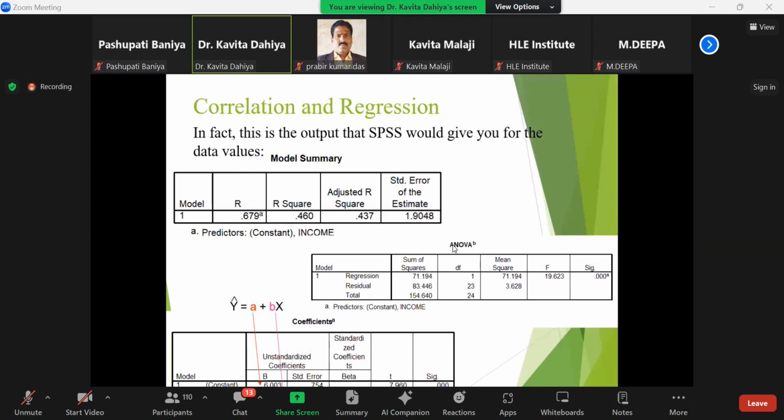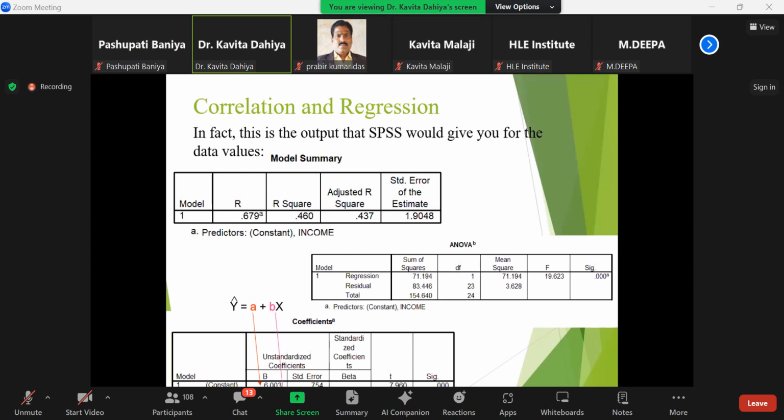This ANOVA table represents the degrees of freedom as well as the mean square value, and it also includes the F statistic for you, which is again very important. And the significance value represents whether there is a significant difference or significant association of these different variables, maybe one or two, meaning two variables or more than two variables, whether these are significantly associated with each other or not.